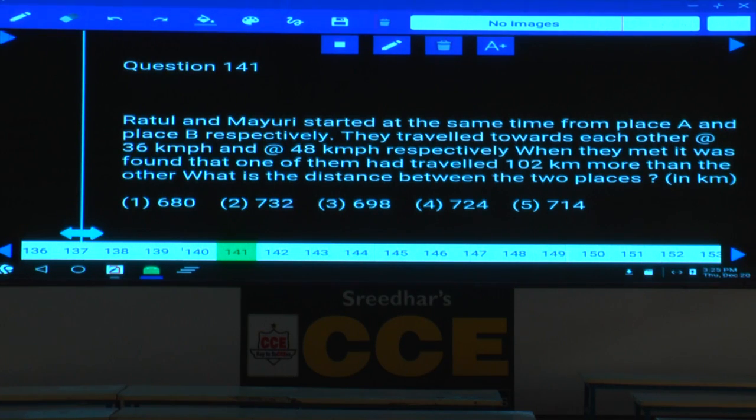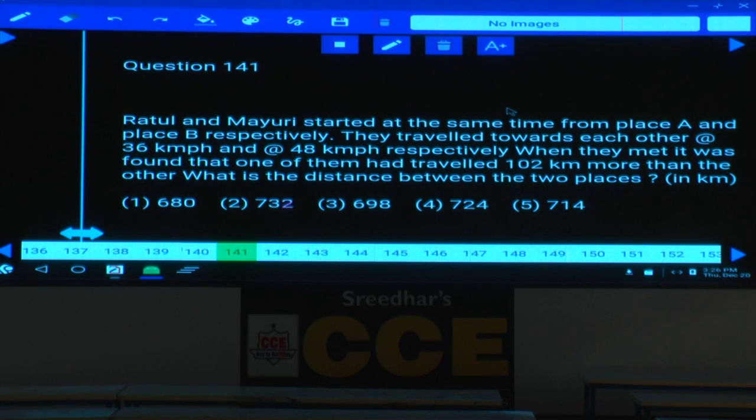Ratul and Mayuri started at the same time from place A and place B respectively. They traveled towards each other, meaning opposite, at the rate of 36 km per hour and 48 km per hour respectively. When they met, it was found that one of them had traveled 1 or 2 kilometers more than the other. What is the distance between the two places, right?